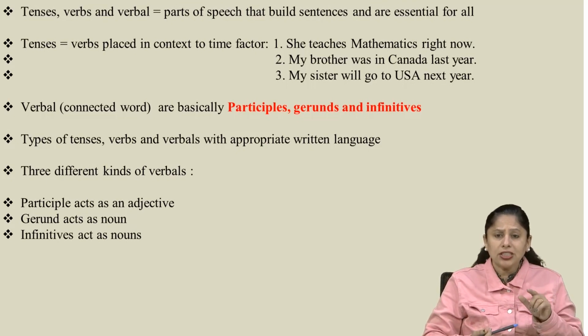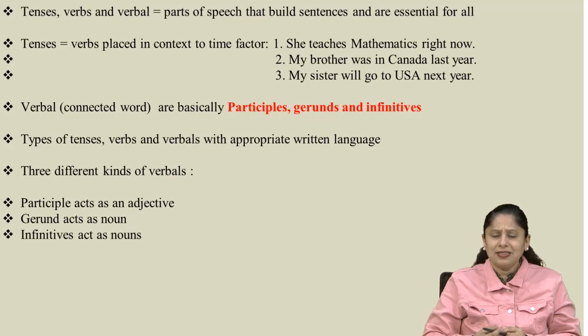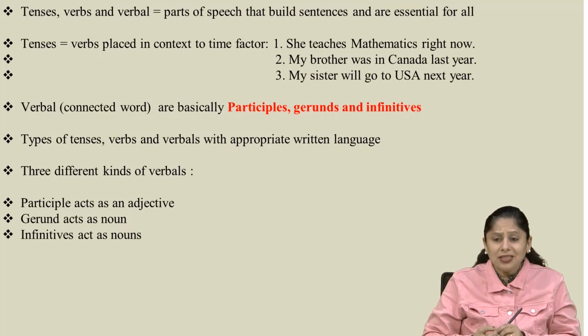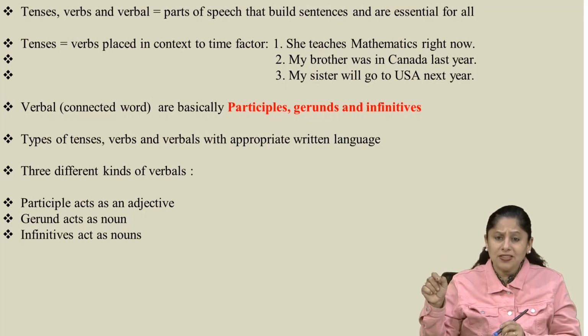Now he is not in Canada, but he was. So here it is about the past tense. The first sentence, she teaches mathematics right now, is about the present tense, the current event of the current time of the present tense.